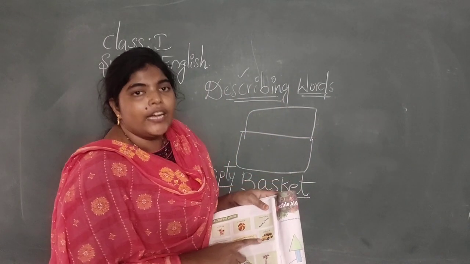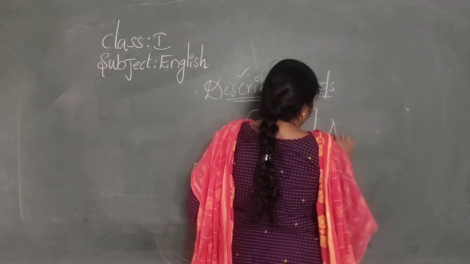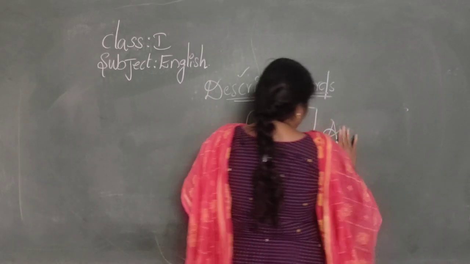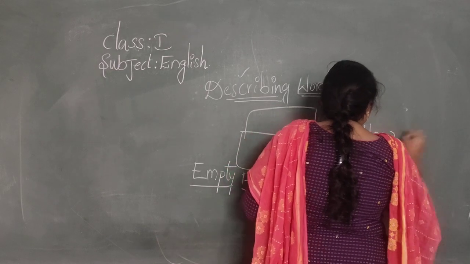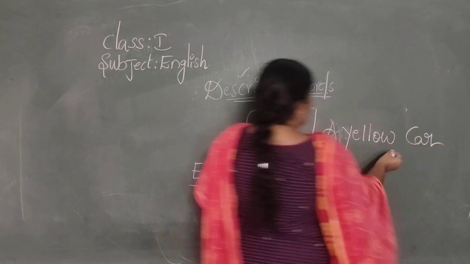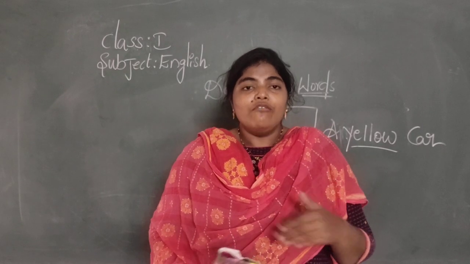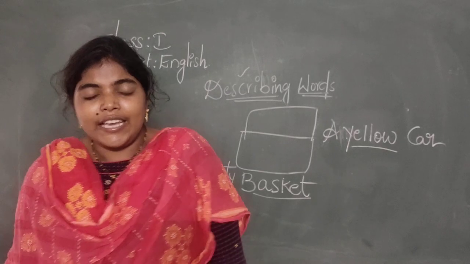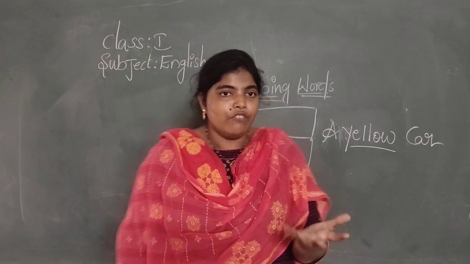What is this color? Yellow. A yellow car. So in this way we describe the words by seeing the picture.